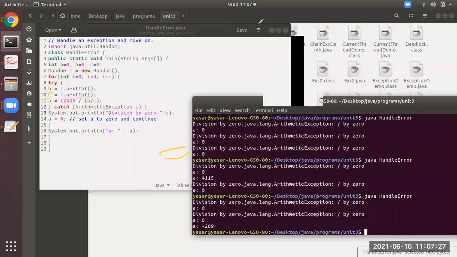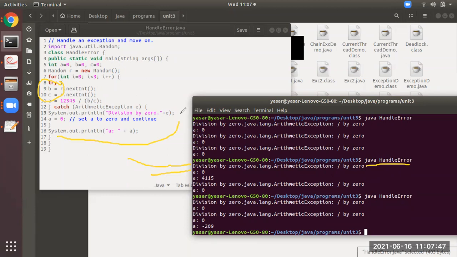Okay, and you can observe here, again I executed here. What happened? Same program again. Suppose B or C, any of them is 0, same output you will get, this line and this line, with I equal to 0. Suppose after displaying the a value, it will come back here. I is post incremented, it will become 1. So 1 less than 3, that is fine.